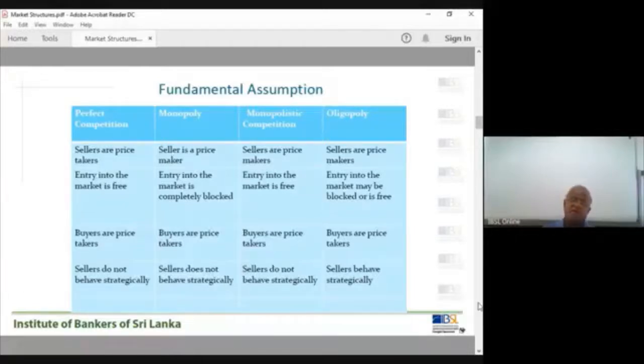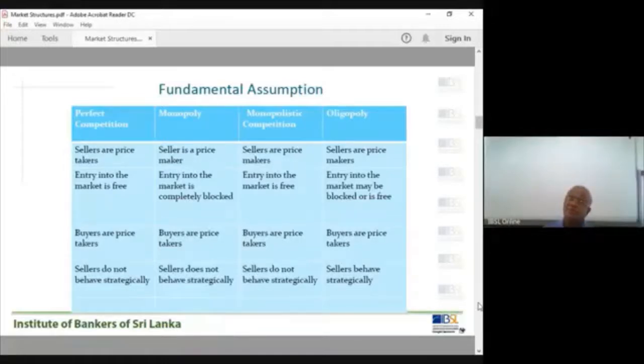Monopoly: entry into the market is completely blocked. Either technological or cost-related barriers are there, natural barriers are there. Therefore, it is called a monopoly. For example, the electricity sector. CEB is a monopolist. Now, you have huge hydropower projects, Samanala, Polgolla, the first hydropower project in the country, and lots of others.